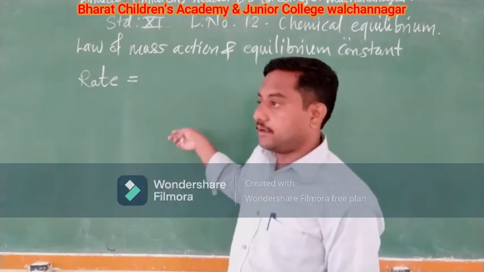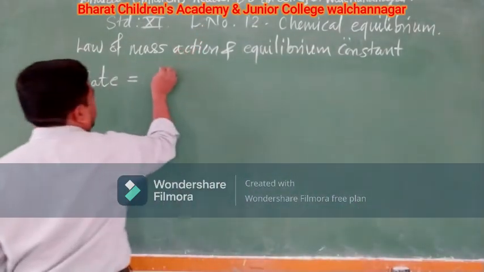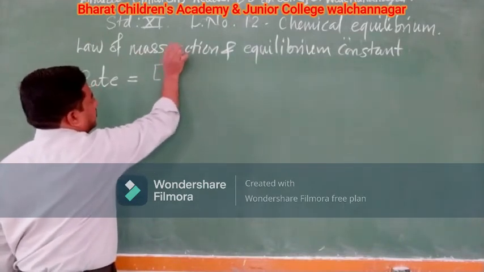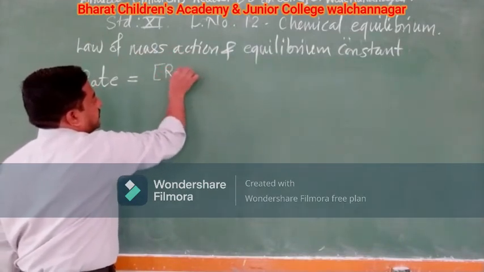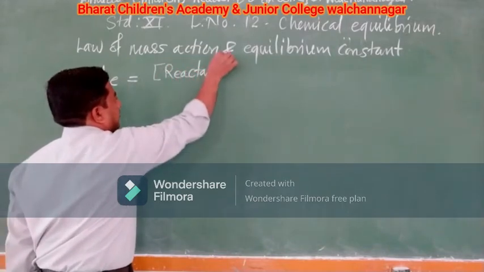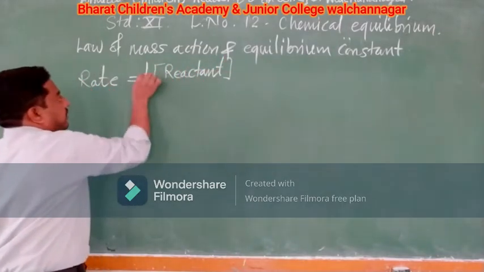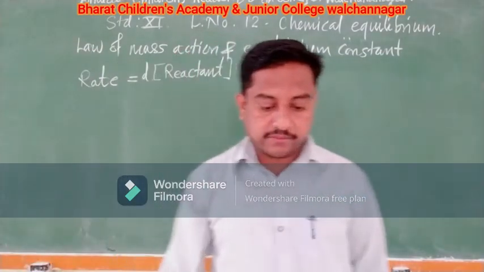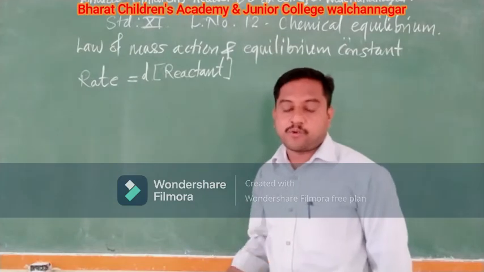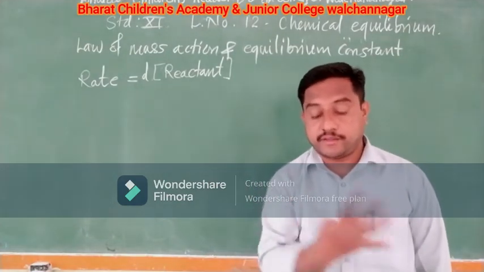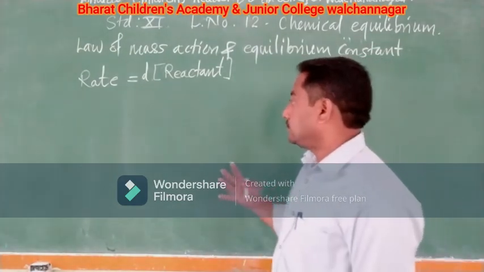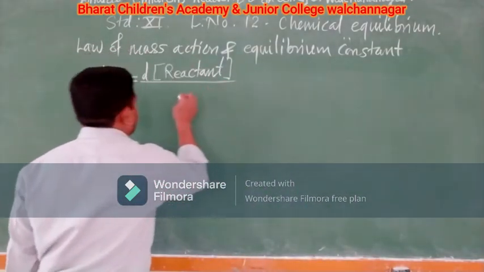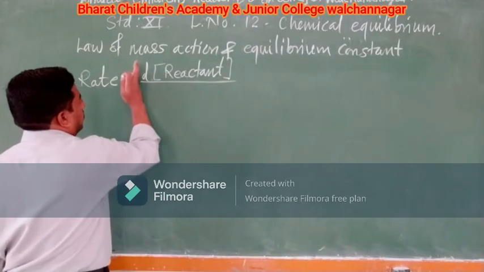In case of chemical equilibrium, for any reaction you consider, wherever it is taking place, the rate will be the change in concentration of the reactant. For change we will use small d, that is, a small change in the concentration of the reactant or product upon what you should get?